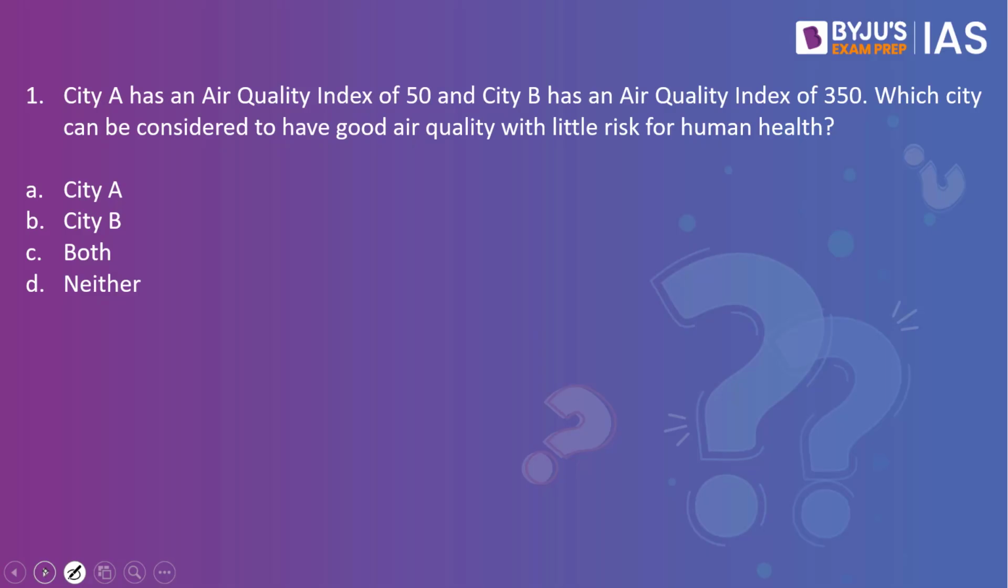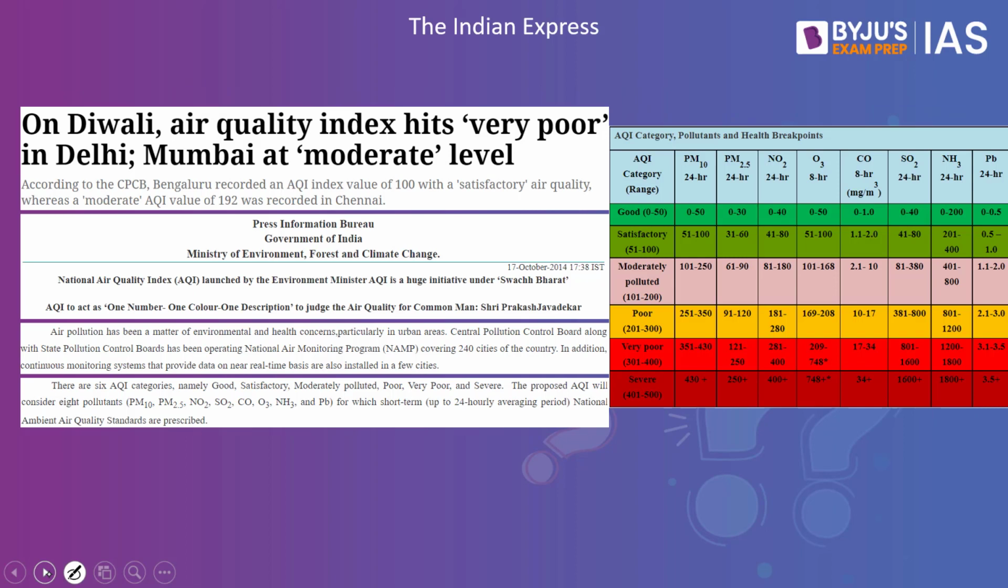City A has an air quality index of 50. City B has an air quality index of 350. Which city can be considered to have good air quality with little risk for the human health? The answer to this is City A. Why have we taken this practice question? Because this article on the Indian Express makes a reference to the air quality index.